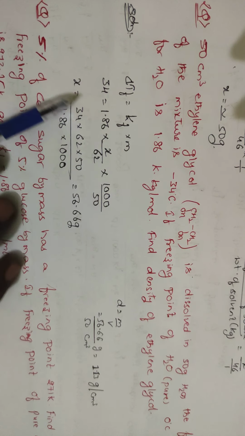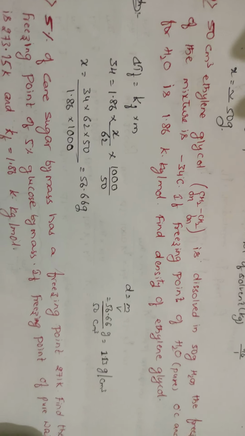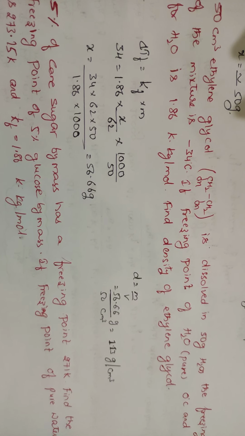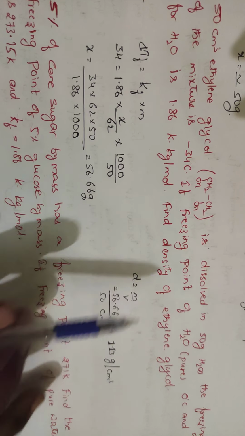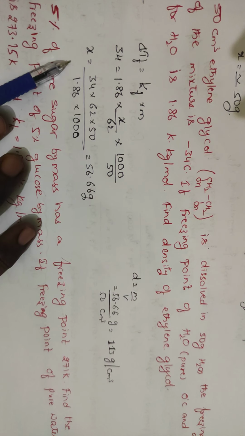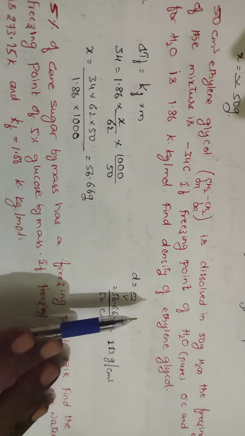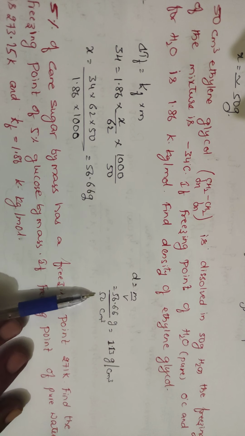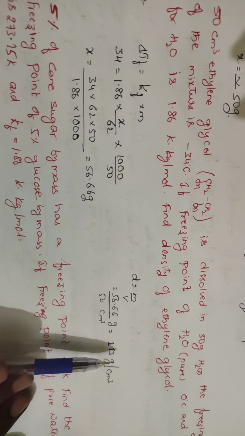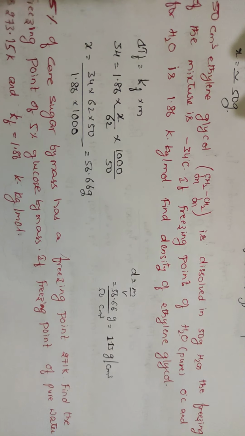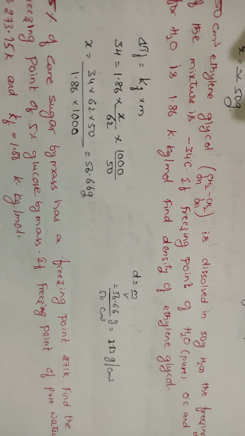What will you be getting? Take it as x, so that you will be getting 56.66 grams of ethylene glycol. But what the question is asking is density. You have got the weight, and you know that density is equal to mass by volume. Mass is 56.66 and volume he has taken as 50 cubic centimeters. So if you calculate, you'll be getting 1.13 gram per cubic centimeter.